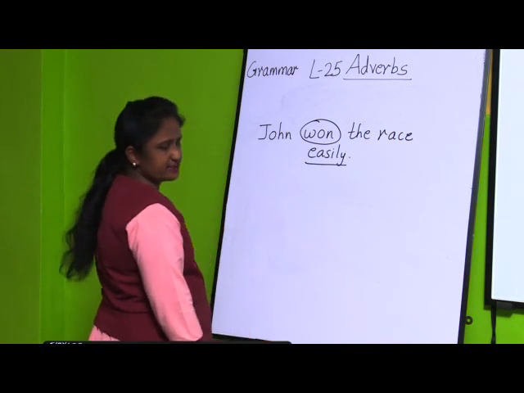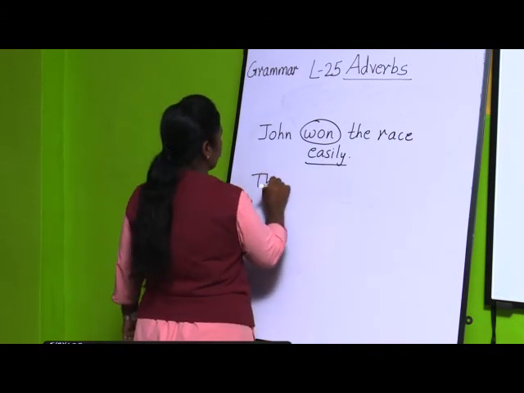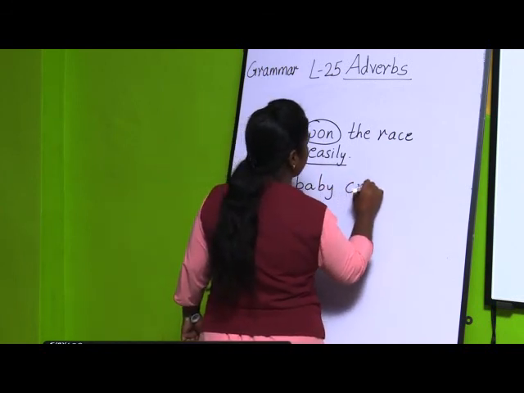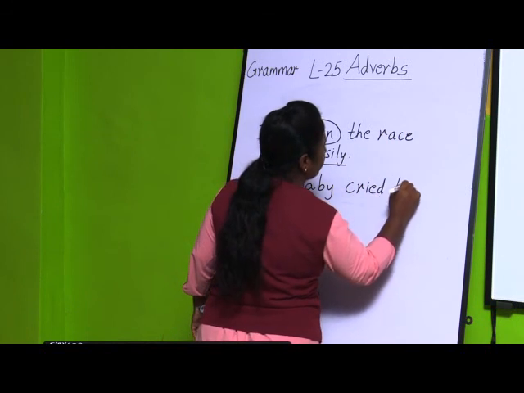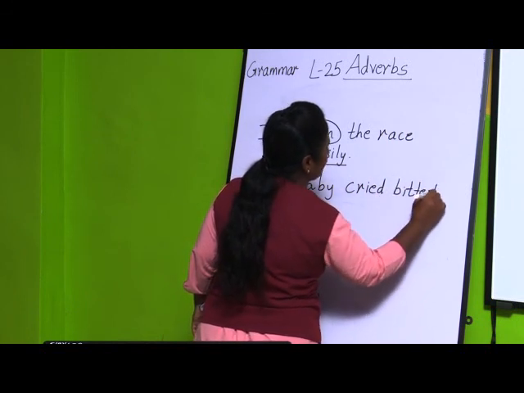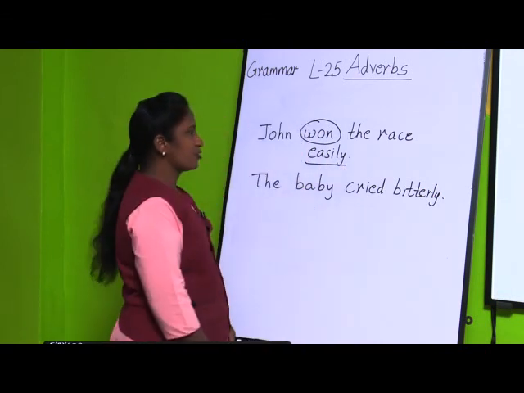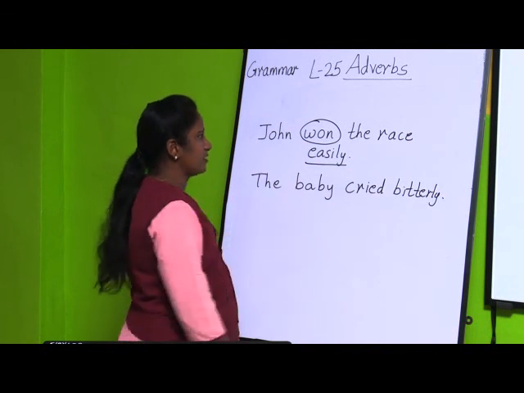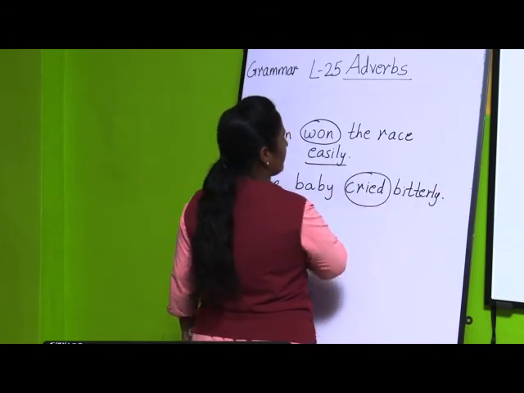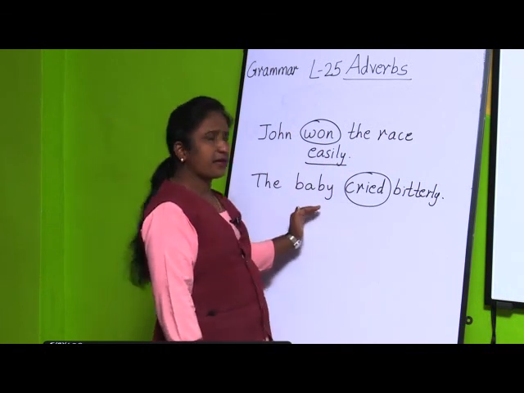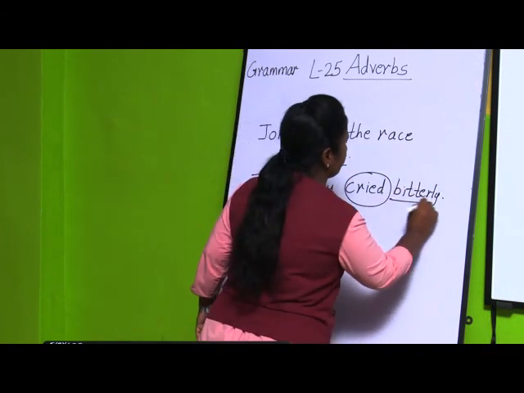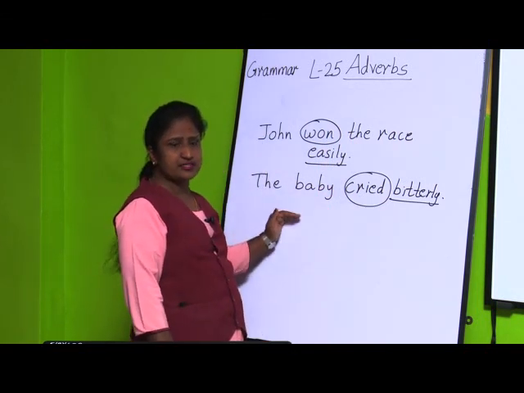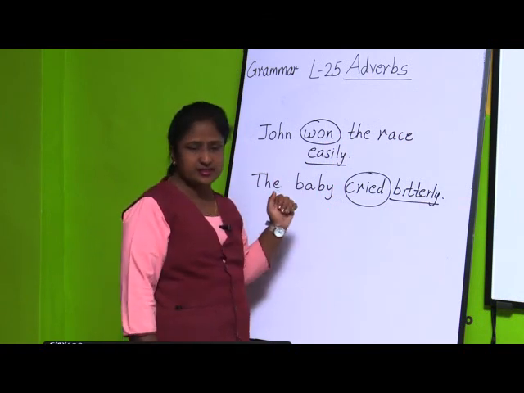If you take the other example, the baby cried bitterly. The baby cried bitterly. Okay. So, here also you can see the verb. Cried is the verb, and how did the baby cry? The baby cried bitterly. So, this is the answer. In this way, you are going to solve exercise A.